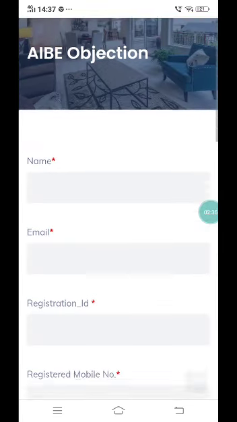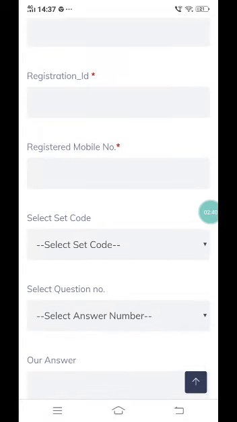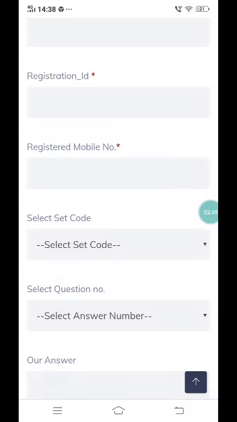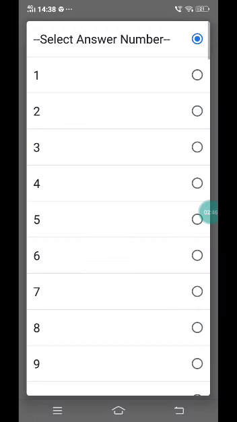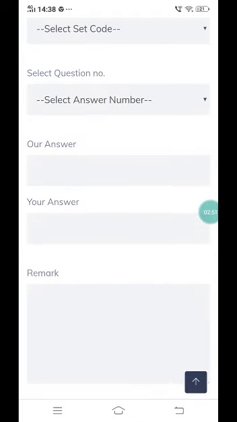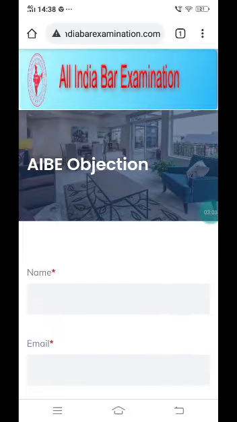Here you have to write your name, email, registration ID, registered mobile number, set code like A, B, C, D or whatever. Then the answer key number, we have to select it from 1 to 100. Our answer means the answer given by the AIBE and our answer, and the remarks, and after that the proof attachment, and then we have to submit, and that is how we can submit the objection.